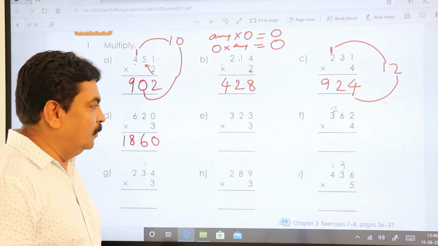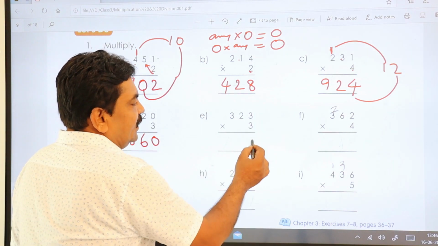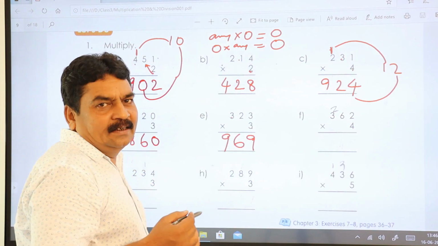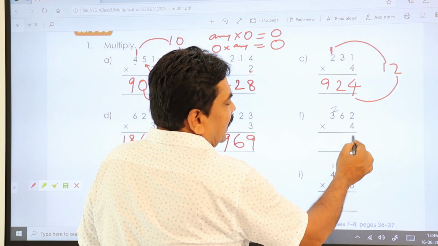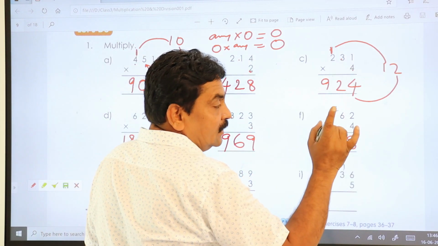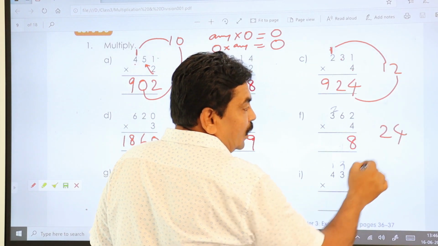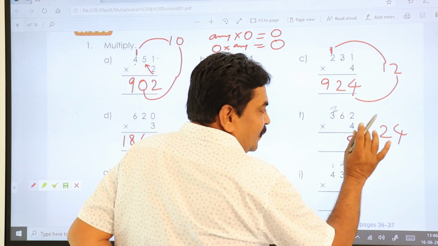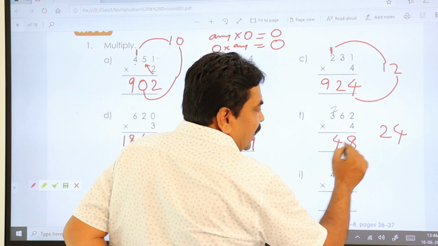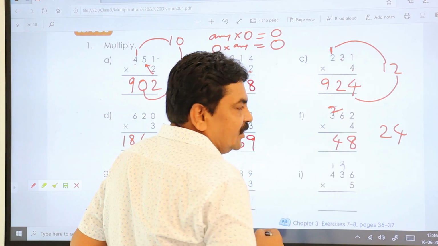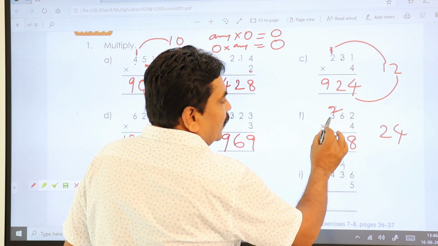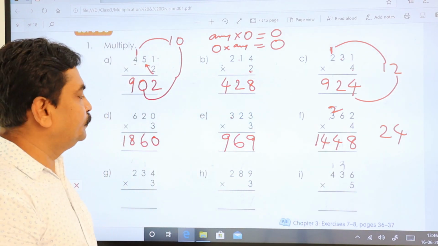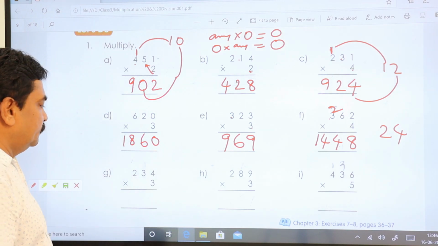Come to the next problem. 3 threes are 9. 3 twos are 6. 3 threes are again 9. Very simple. 4 twos are 8. 4 sixes are 24. Two numbers. So first you write down side in a rough column. And the ones place value you write down, and the tens place value you carry forward to the next number. 4 threes are 12, 12 plus 2, 14. This is your answer.